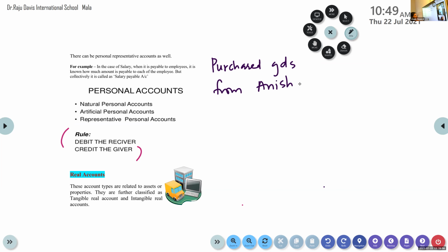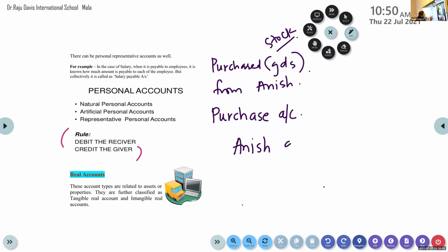When you purchase or sell goods, in business terms it is called stock. But in accounting terms, we record this under purchase account. We make the account with the heading purchase account. And the other account, here we have Anish account.